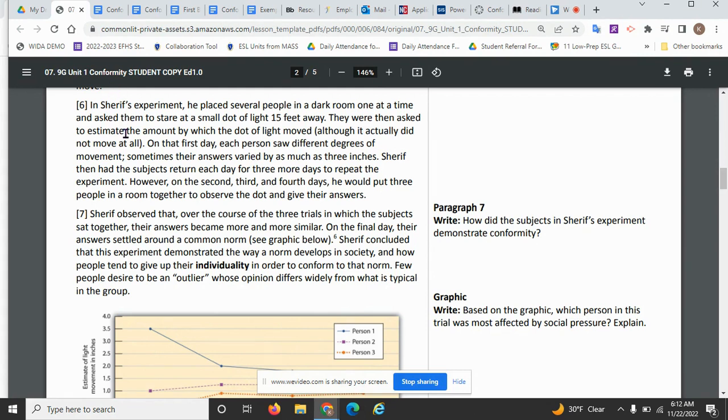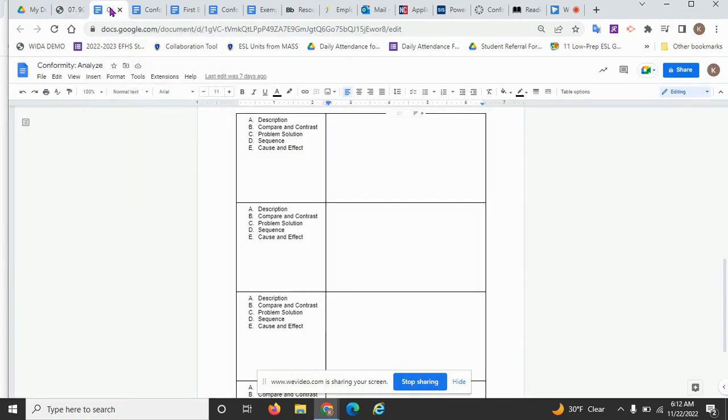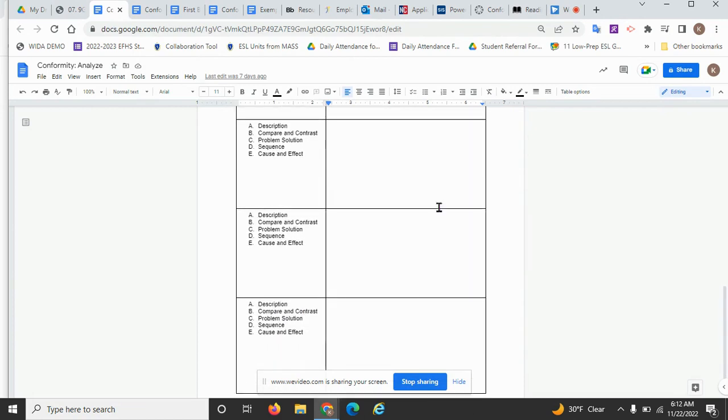So let's go back to your analysis and go down to your next paragraph, your next box, and we're going to label this sequence. And then you're going to put in your number line, or your chronological order line, and then you're going to tell me the steps to his experiment.